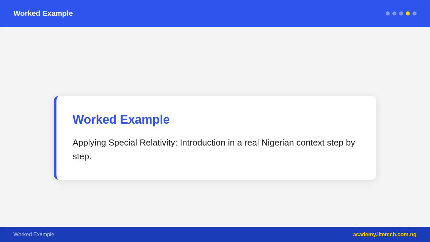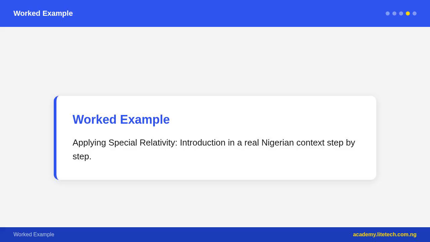WAEC questions on special relativity at SS2 level are typically conceptual and calculation-based at the introductory level. Common question types: state the two postulates of special relativity. Explain time dilation with an example. Calculate the Lorentz factor for a given velocity. Apply E equals mc squared to calculate energy from mass defect. Compare classical or Newtonian and relativistic predictions for velocity and energy.